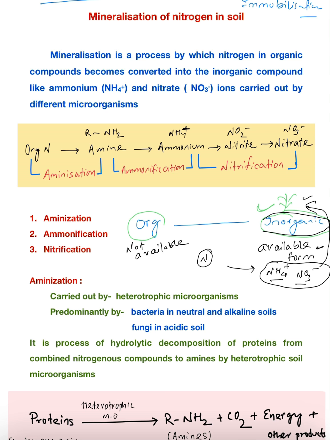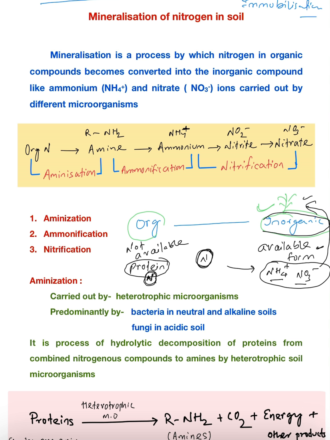But nitrogen is also present in the soil in organic form, say as protein. Though nitrogen is present in the protein, this nitrogen is not available to the plant.